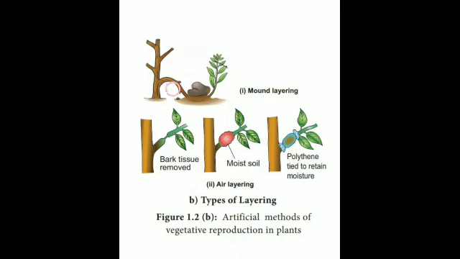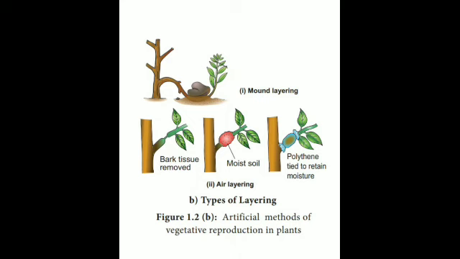When it grows roots and the shoot starts bearing leaves and other parts, it is cut from here and grows into a new plant. This is used to propagate guava, lemon, China rose and jasmine. Is that clear? These are examples of plants in which this method is used.